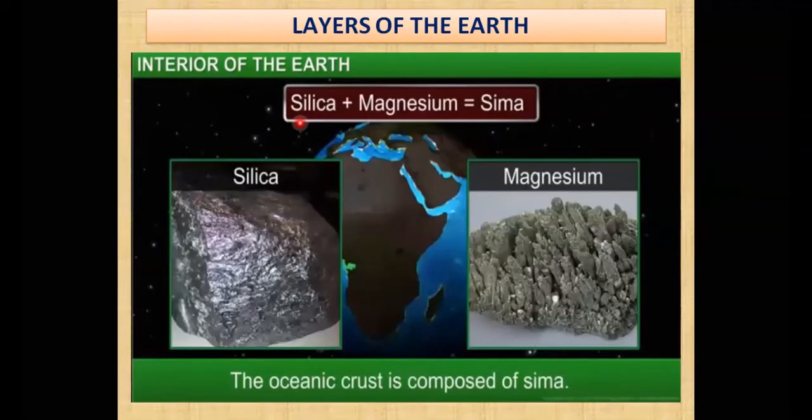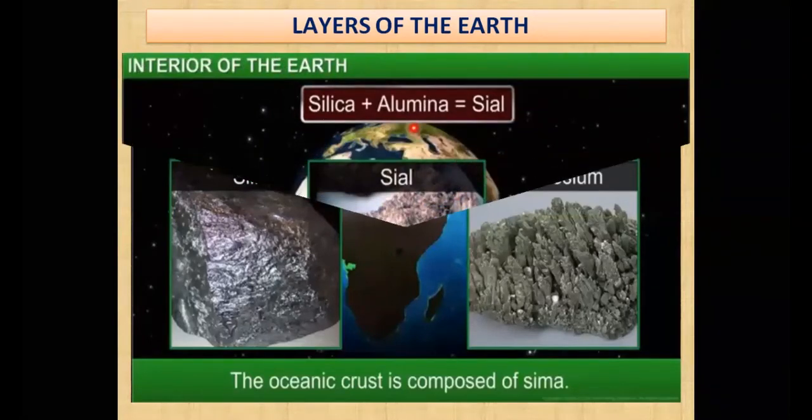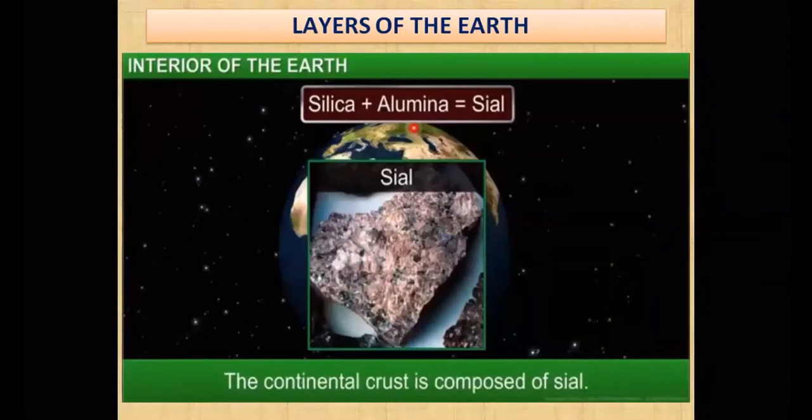But there is a difference. In the ocean you will find magnesium, and in the lithosphere, that is the continental, you will find alumina. So try to remember the name of the minerals which make up the continental crust.